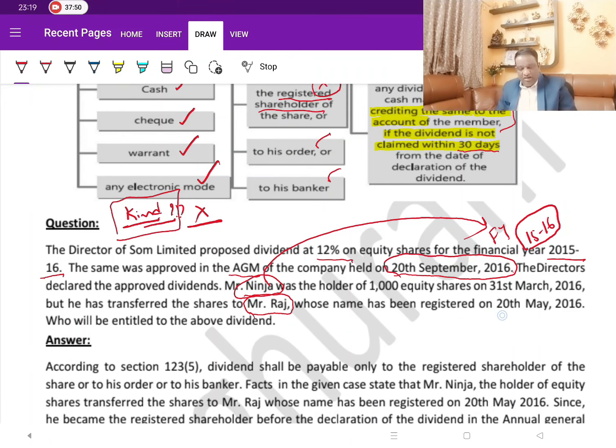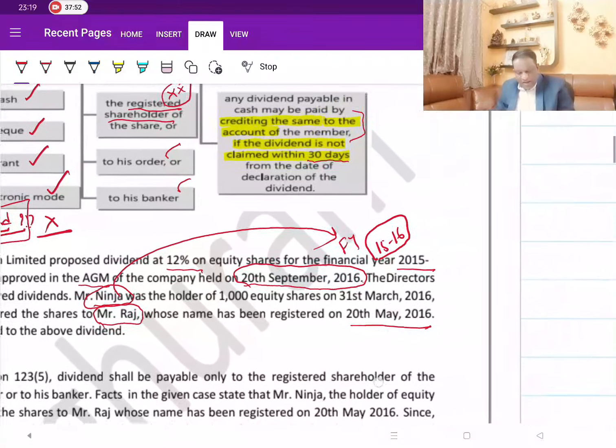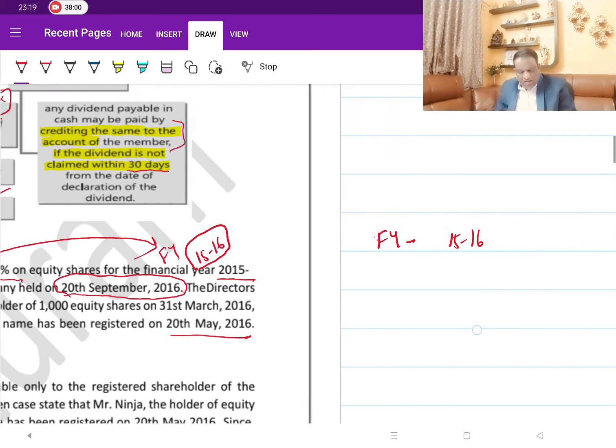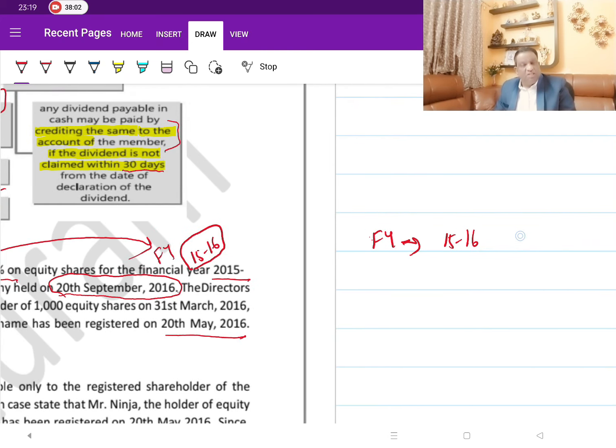So if you analyze the financial years, take 15-16 and the next financial year 16-17. The dividend is paid based on the financial year. They want to pay the dividend based on this year's profits of 15-16.